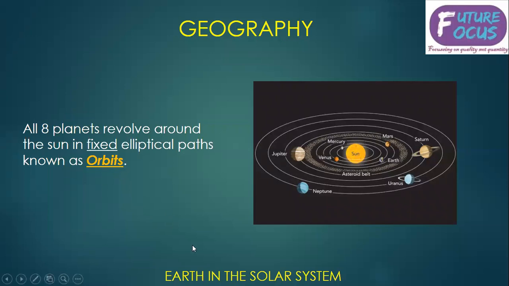Now all the 8 planets revolve around the sun in a fixed elliptical path. Fixed path, right? That is called orbits.